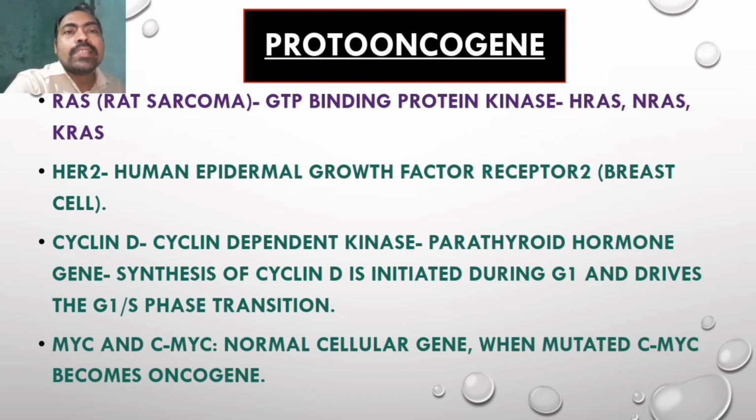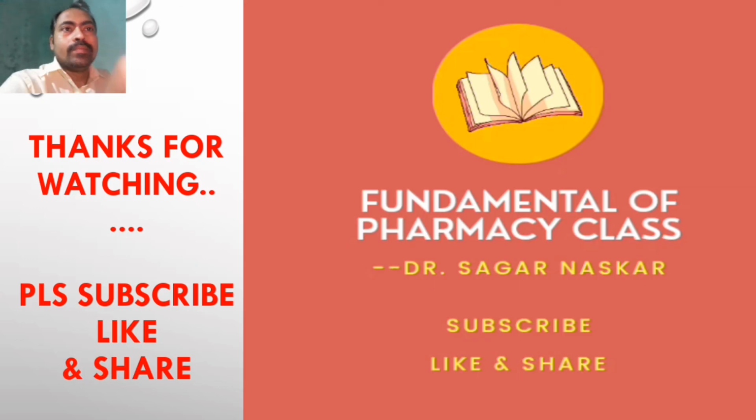Cyclin D dependent kinase. Synthesis of cyclin D is initiated during G1 and drives the G1 to S phase transition. MYC and CMYC gene: MYC is a normal gene, which when mutated forms CMYC, which is an oncogene.